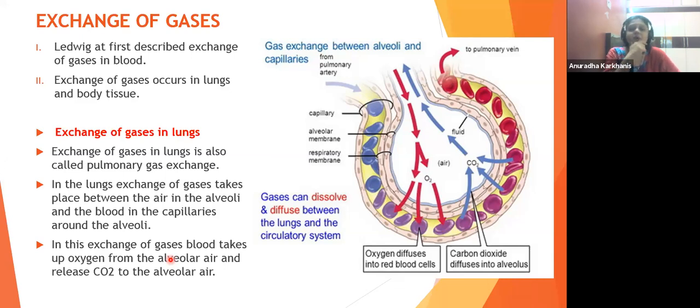Okay, so that's about the chemical control. The next part that we are to discuss is something called exchange of gases. So basically we are going to talk about two exchanges predominantly. One will be the exchange of gases with respect to oxygen, the other will be the exchange of gases with respect to CO2, but at different levels. So the exchange of gases is going to have different areas for being exchanged. Of course, the very first is going to be exchange of gases in the lungs.